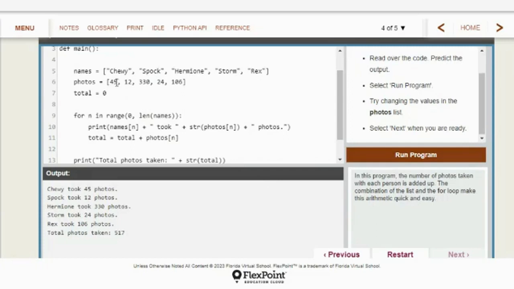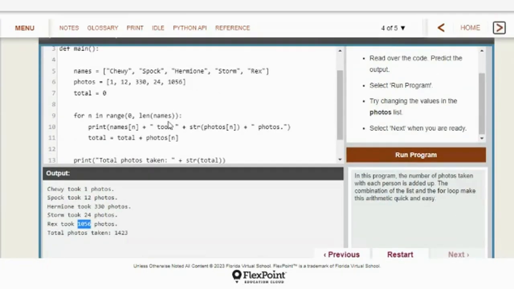All right, so maybe you don't care for Chewie, so you only took 1 photo. Took 1 photos, and that's because we have that as a plural in our print statement. So Chewie took 1, Spock 12, 330, 24, 1,056 of Rex. Love the dinosaur, right? The Rex the dinosaur. So we took 1,056 photos of Rex. All right. So that is all the examples that they have.